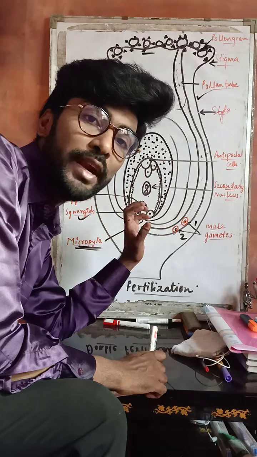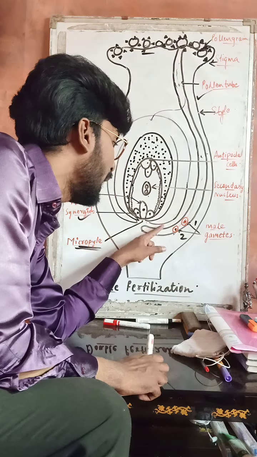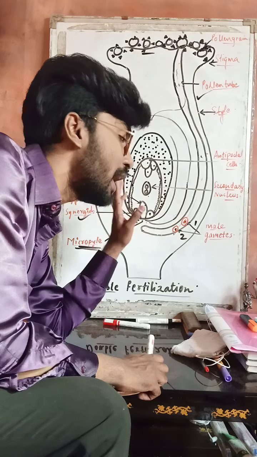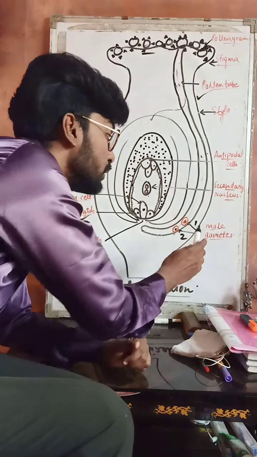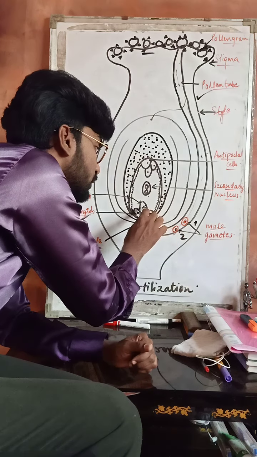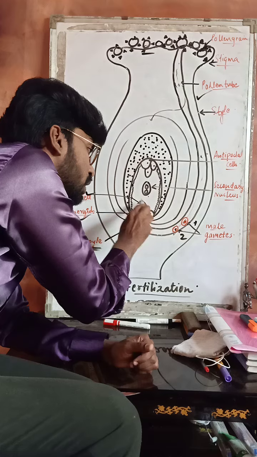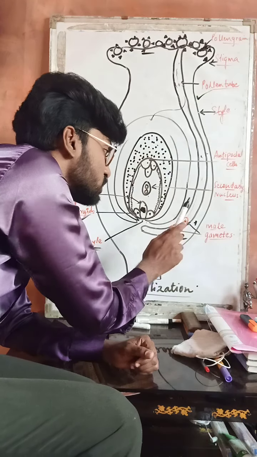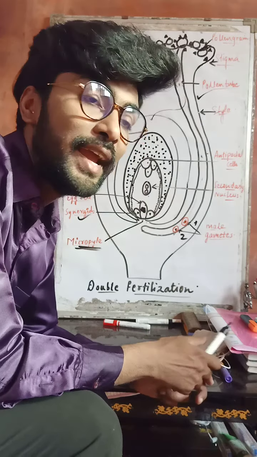Now the pollen tube is ready. Through the micropyle, it will help in piercing the nucellus, and the pollen tube carrying two male gametes will now enter into the embryo sac, right? Now the first male gamete goes and fertilizes with the egg cell. This is the central cell which is called the egg cell. So the first male gamete goes and fertilizes with the egg cell.